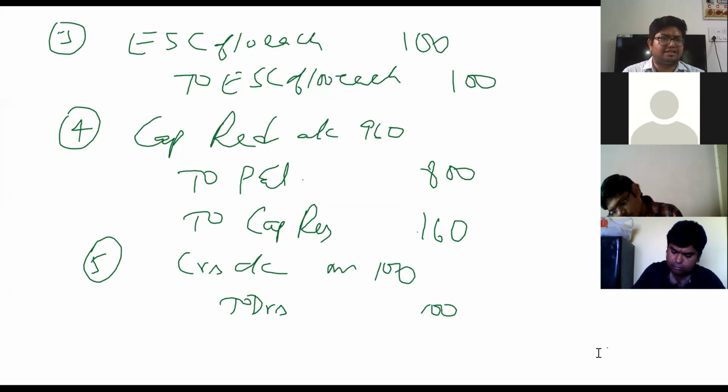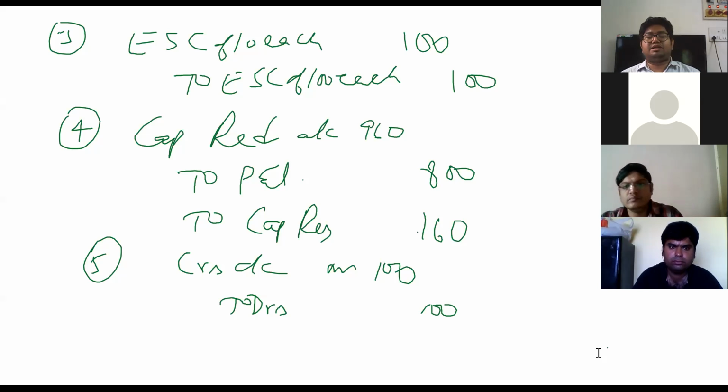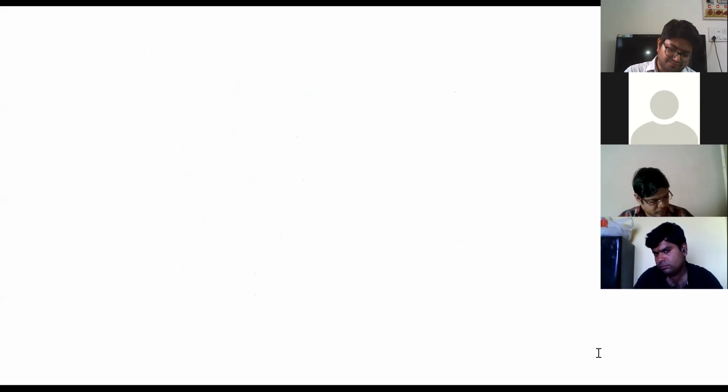Now, at this juncture, you are supposed to calculate your PC for C Limited, but please mind here he says C Limited holds shares in B Limited. Now you need to observe that earlier, prior to this change of share capital's face value, C Limited holds some number of shares. You need to first tell how many shares of B Limited are held by C Limited after this reconstruction. So let us do that. Please see the question once again.